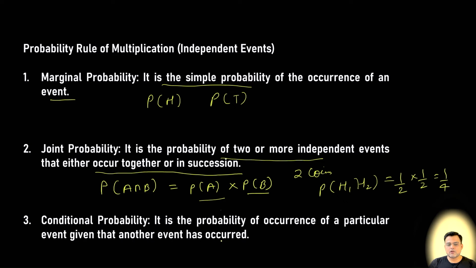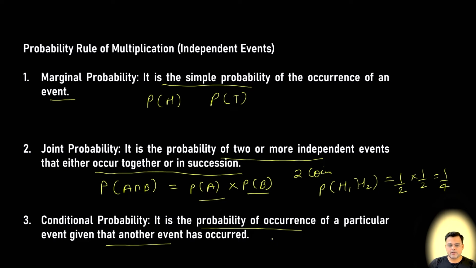Now there is a concept called conditional probability. It is the probability of occurrence of a particular event given that another event has already occurred. So if there are two events and one event has already occurred, then the probability of A will change. In case of independent events, the conditional probability will not play a very important role.